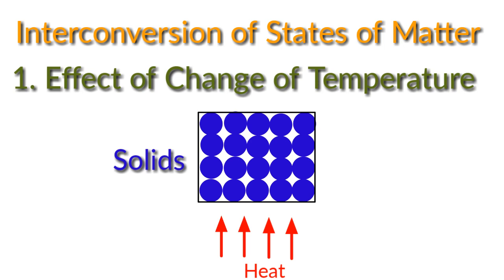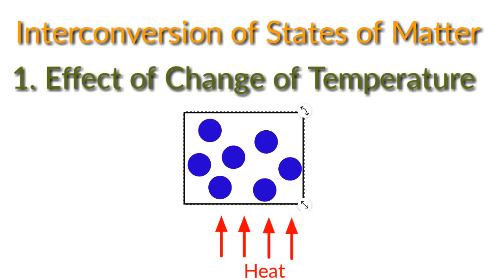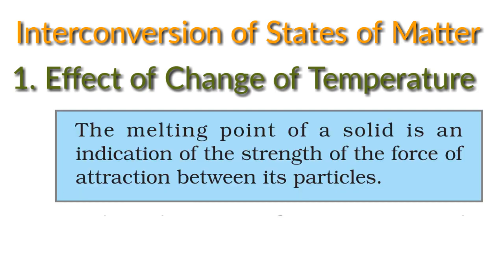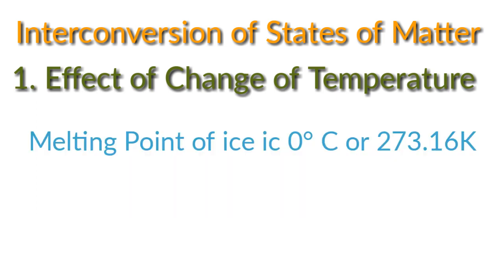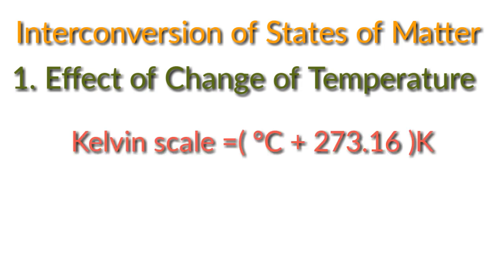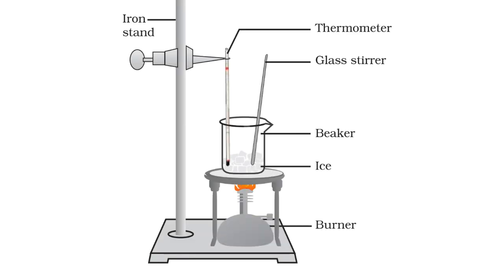When the energy from the heat overcomes the force of attraction between the particles, they start moving freely, leaving their fixed positions. At this time, the solid has changed to liquid state, and this temperature, the melting point of the solid, is an indication of the strength of the force of attraction between the particles. The melting point of ice is 0 degrees Celsius, or 273.16 Kelvin on the Kelvin scale. We can convert degrees Celsius to Kelvin by adding 273.16 to the Celsius value.